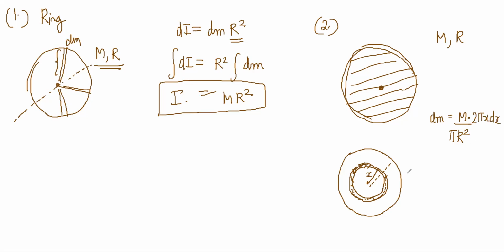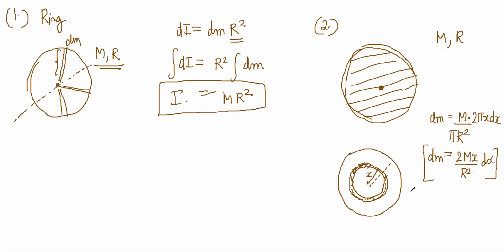Area is equal to perimeter into thickness. Or you can do it as pi (x plus dx) whole square minus pi x square. That will also give the same answer. So dm becomes 2M x by R square dx.